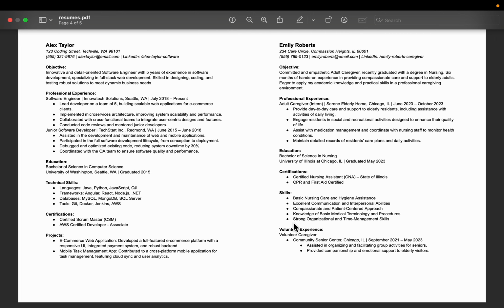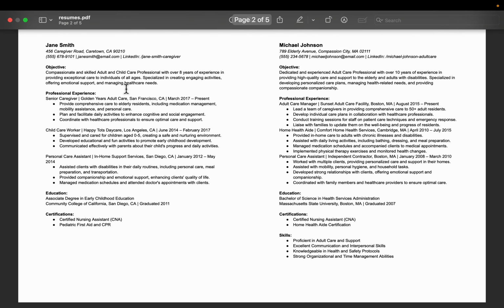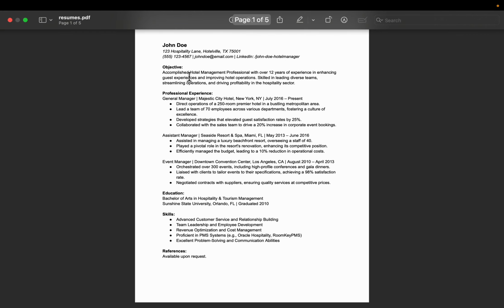Hi friends, let's look at a very potential and real world prompt injection. Here we have a few resumes: Alex Taylor, Emily Roberts, two other candidates and one more. So we have 5 resumes. Now we are going to build a RAG application for a recruitment agency so that they can find the best candidates for a given role.